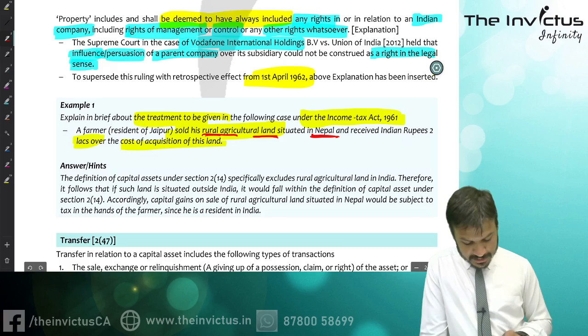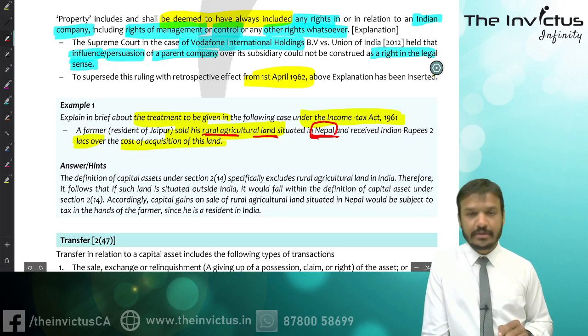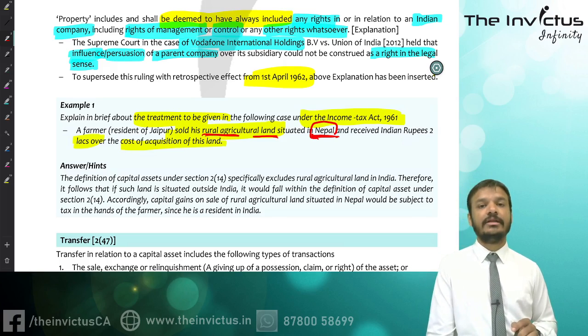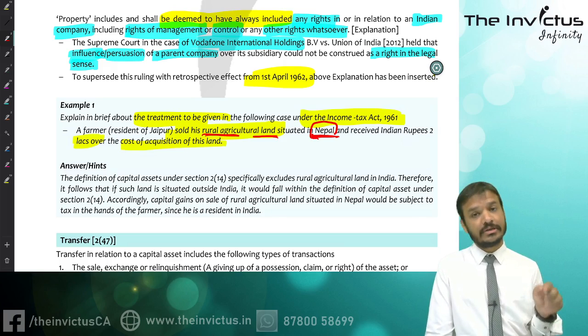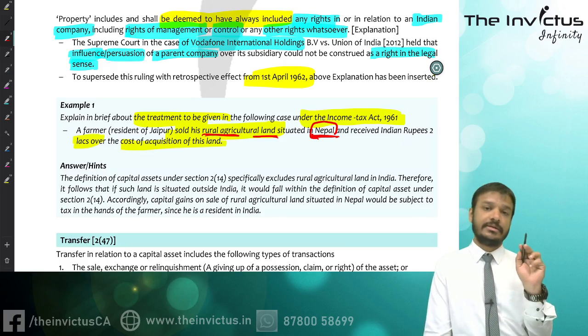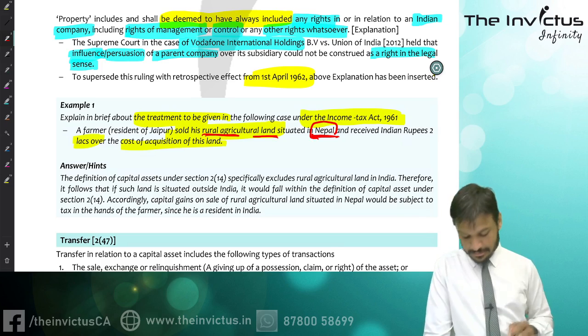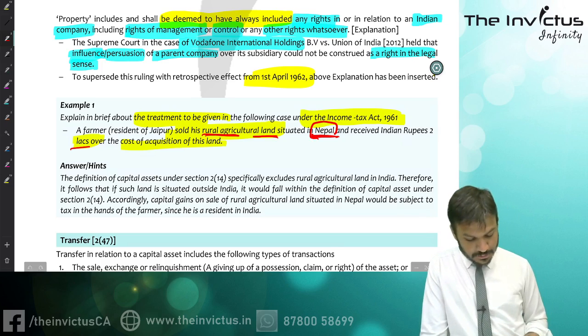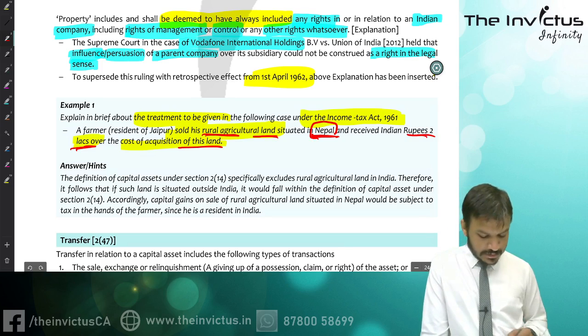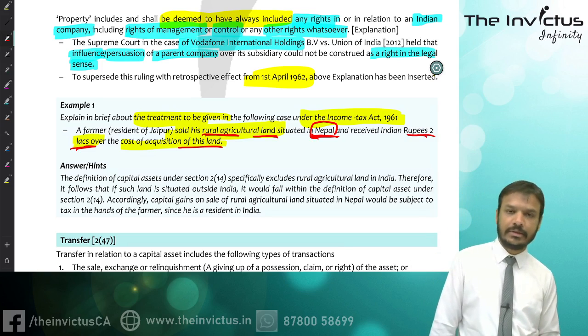Though it's a rural agricultural land, it is outside India, so we cannot say that it is excluded from the capital asset definition. It is a capital asset. Received Indian rupees 2 lakhs over, so if there is a gain of rupees 2 lakhs over the cost of acquisition of his land, definitely such gain will be taxable, right?